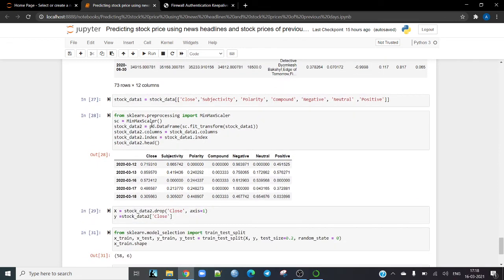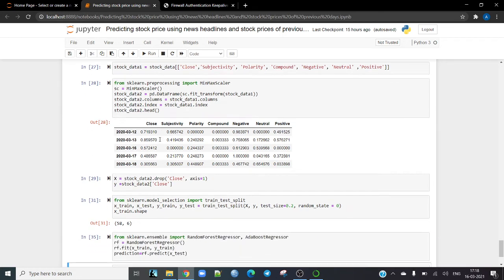So that's the whole reasoning for using MinMaxScaler, and this is how we use it. After that, this is our final data set, which incorporates only the close stock price of the day and the subjectivity, polarity, compound, negative, neutral, and positive, which we get from the India News Headlines dataset.